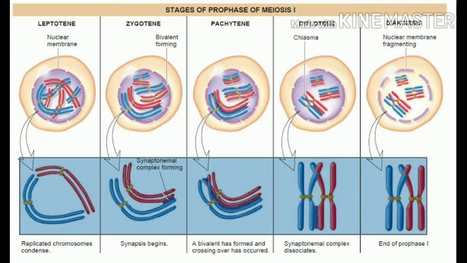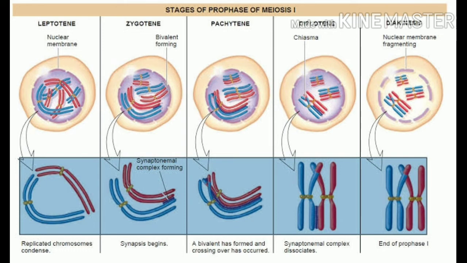Then in zygotene, what will happen? Here, pairing of homologous chromosomes. Look at the first picture, leptotene, where the separation of the chromosomes takes place. In the zygotene stage, they are going in pairs. They are pairing, arranged very close together. That is, pairing of homologous chromosomes takes place, which is called synapsis.